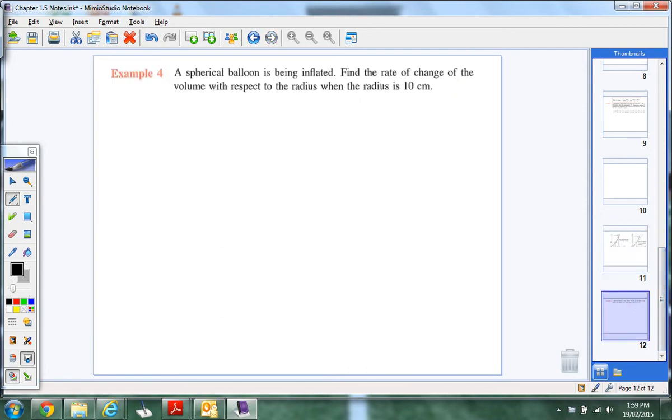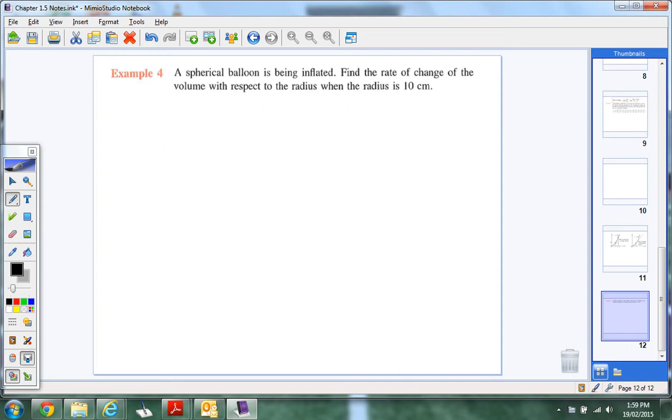For example 4, this one is going to be a little bit challenging, not super easy. A spherical balloon is being inflated. Find the rate of change of the volume with respect to the radius when the radius is 10 centimeters. So it gives me 10 centimeters, and that is what we're going to use as our instantaneous rate for volume. That's why this section is called velocities and other rates of change. This is still a rate of change.